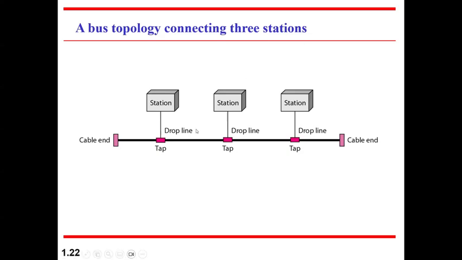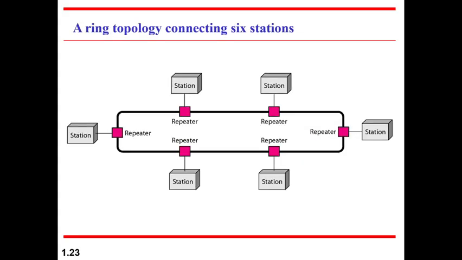If this station wants to communicate with this station, it will put the data on the common line and everybody sees it; the station whose destination address matches should pick it. Now, the problem is at any instant, if more than one station is active, they all are sharing the same bus. And you can see the connecting bus has a higher bandwidth than the drop lines because it has to handle a lot of traffic. So bus topologies may be used for labs and such things where you are not transferring much data. So there you can use it.